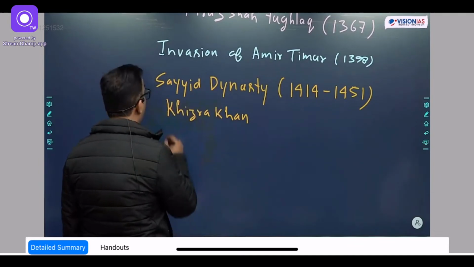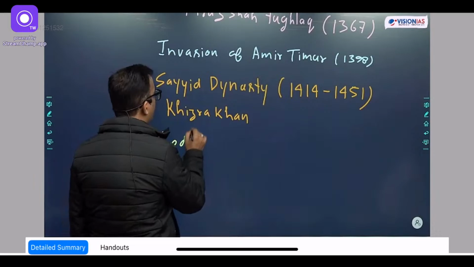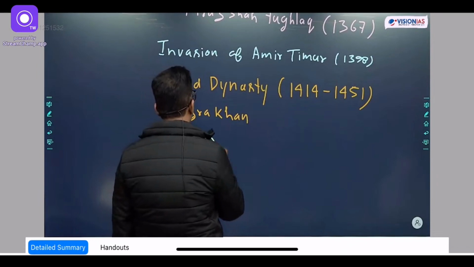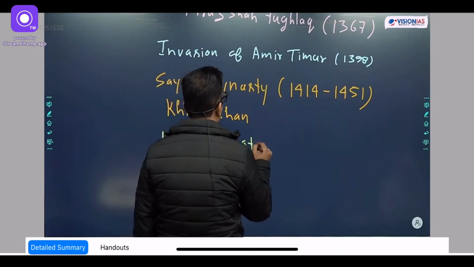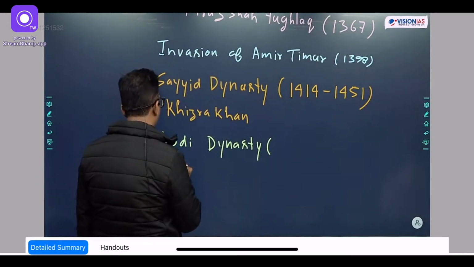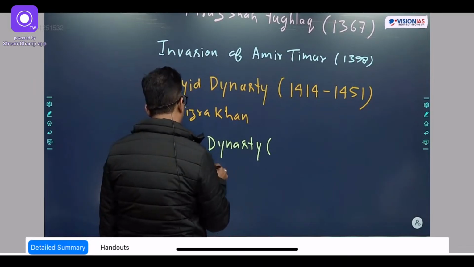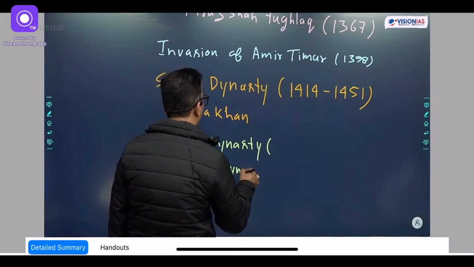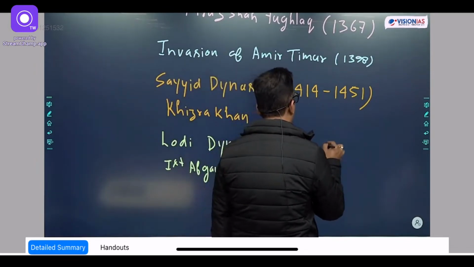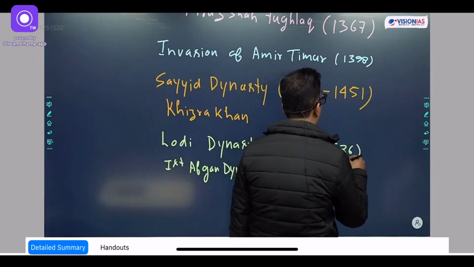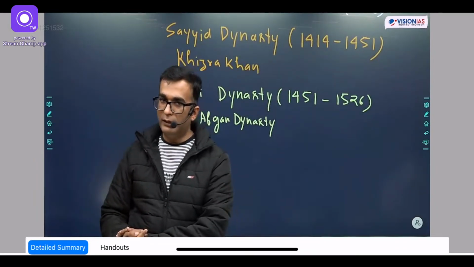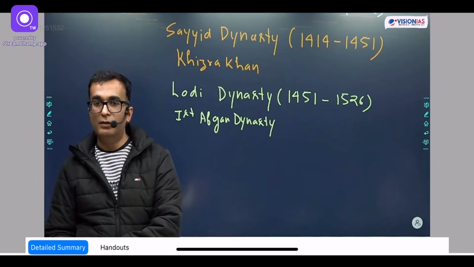And what is the unique thing about the Lodhis? They were the first Afghan dynasty who ruled in India. So Lodhi dynasty, you can write in brackets, first Afghan dynasty in India, first Afghan dynasty, and their timeline 1451 to 1526. So in this we will talk about the 3 rulers, Behlul Lodhi, Sikandar Lodhi, but the most important is Ibrahim Lodhi.